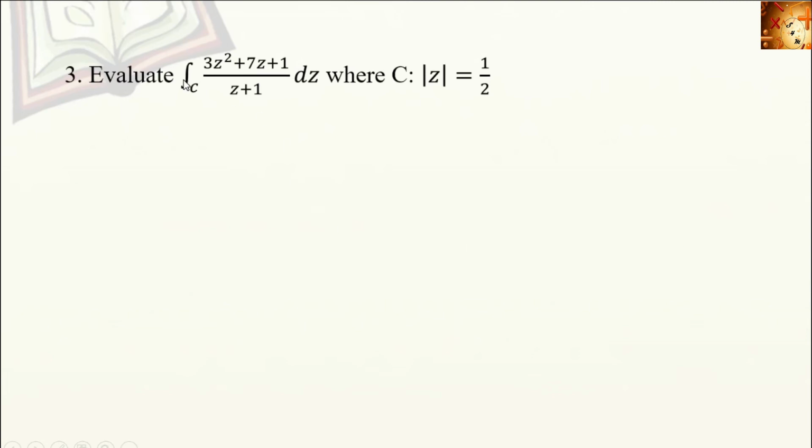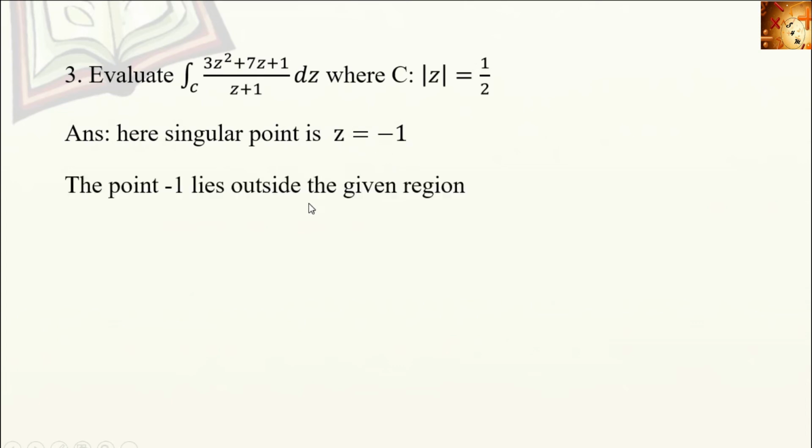Next problem: integral over C of (3z² + 7z + 1) divided by (z + 1) dz, where C is |z| = 1/2, which is a circle centered at the origin with radius 1/2. Next, here what is the singular point? The singular point is z = -1.